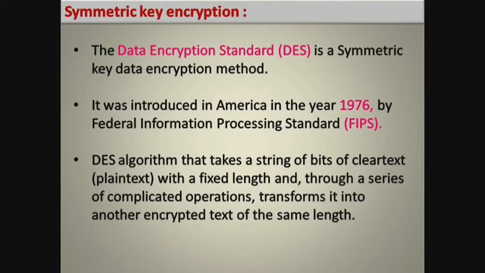Now the same length of encrypted text will be transferred over internet. At the receiving end, once again the complicated operations are applied in the reverse to read the plain text.